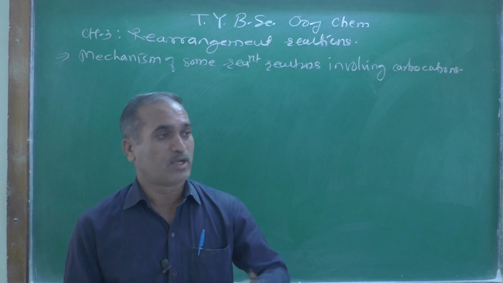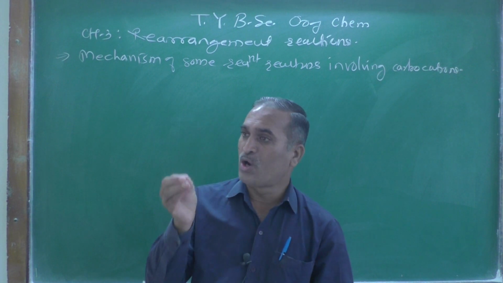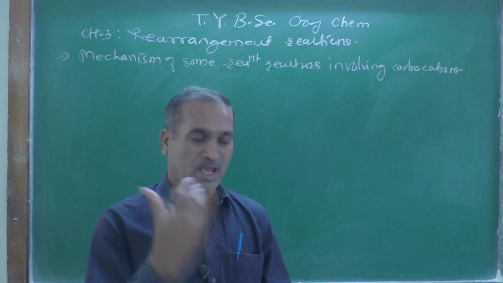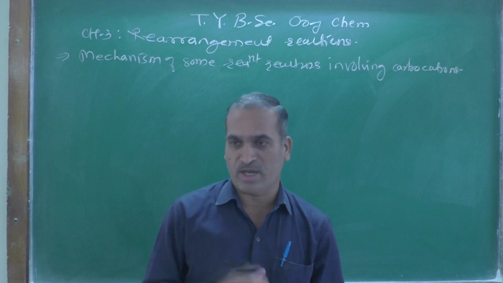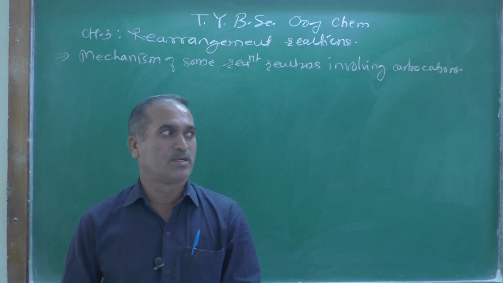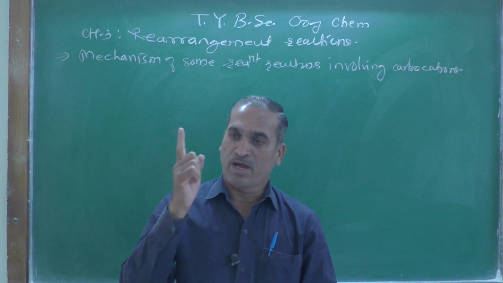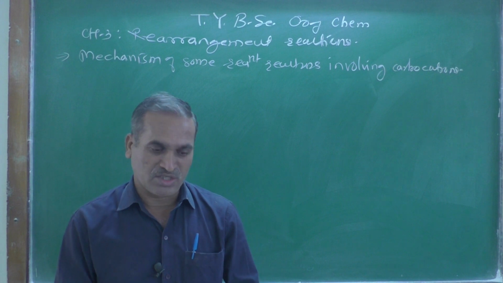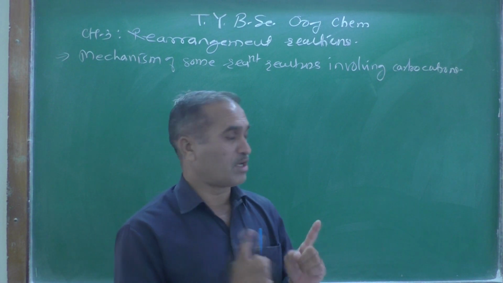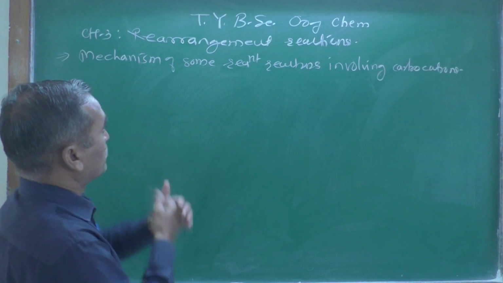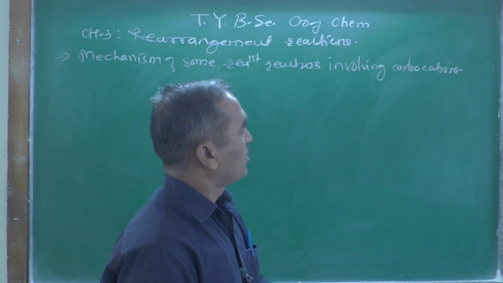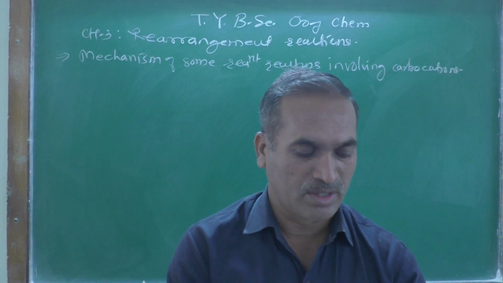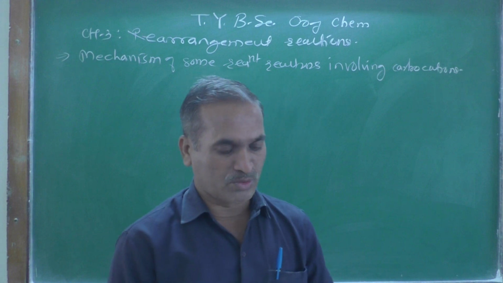And now today we are going to learn how this works. There are three key reactions: number 1 is the 1,2 rearrangement reaction, number 2 is the pericyclic reaction, and number 3 is the olefin metathesis reaction. So these are the reactions, and now we are discussing the mechanism of some rearrangement reactions involving carbocation. Now let's start with the example. What is the example we are going to see here?